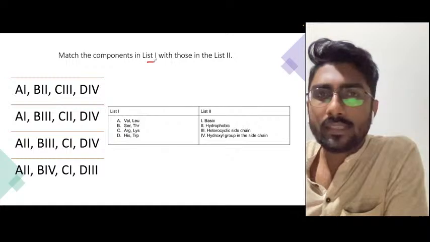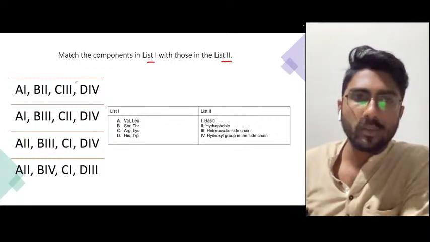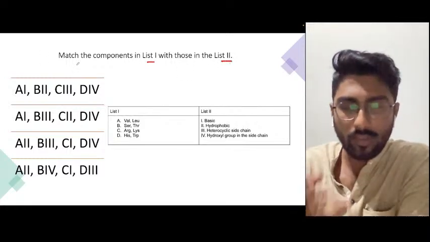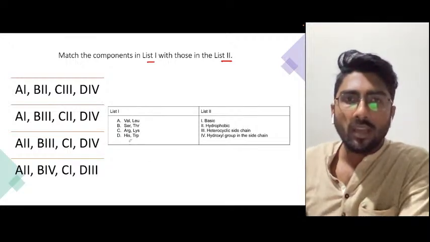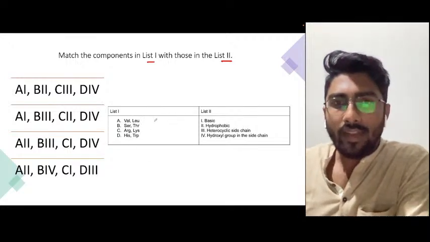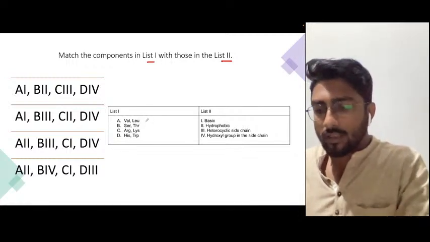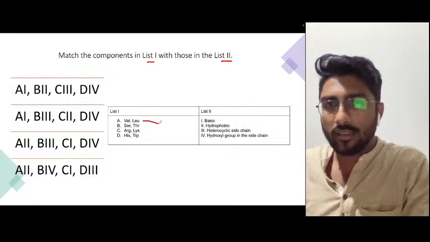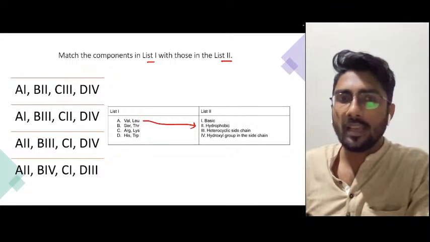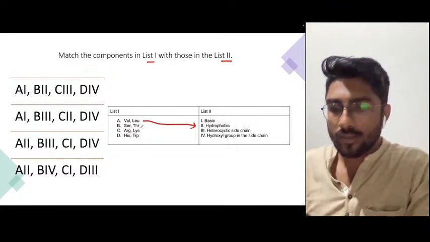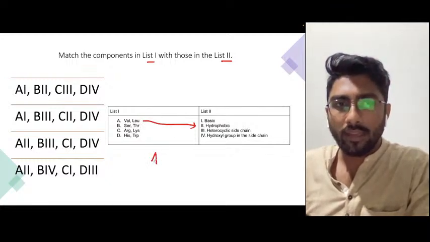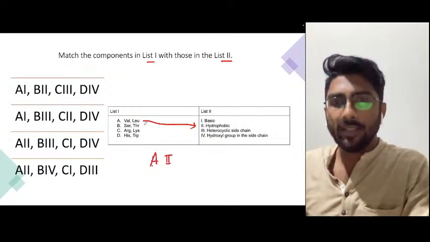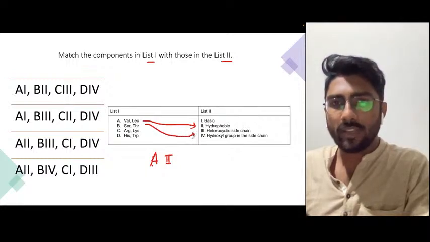Match the components in list 1 with those in list 2. This is another question from your biochemistry, and the last one is also from biochemistry. Valine and leucine are hydrophobic amino acids. Serine and threonine have the hydroxyl group in the side chain.